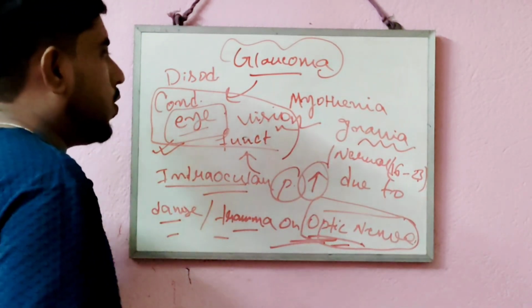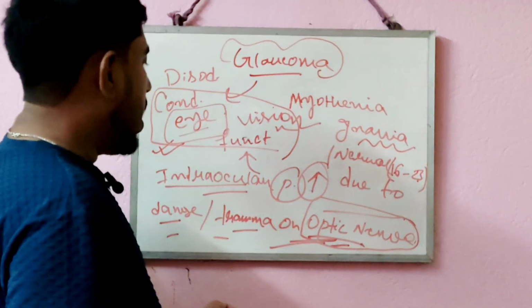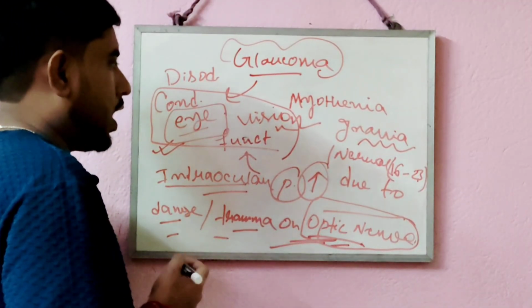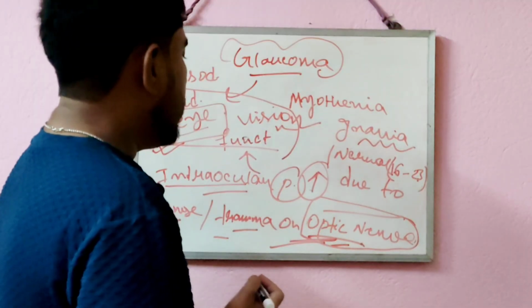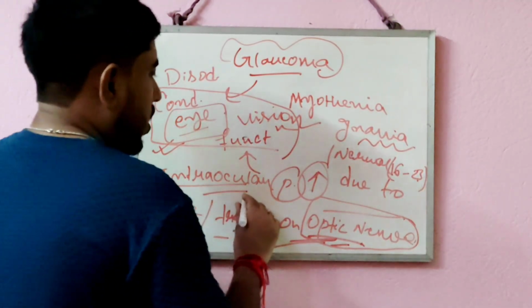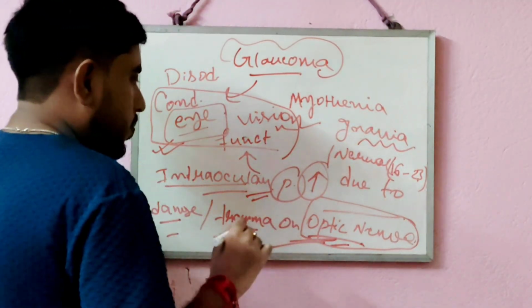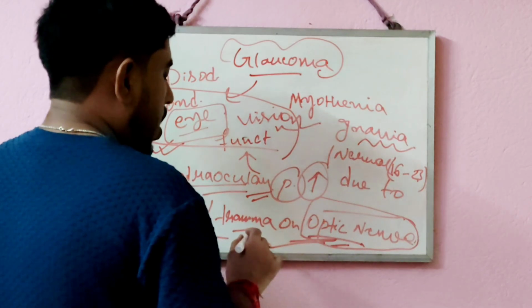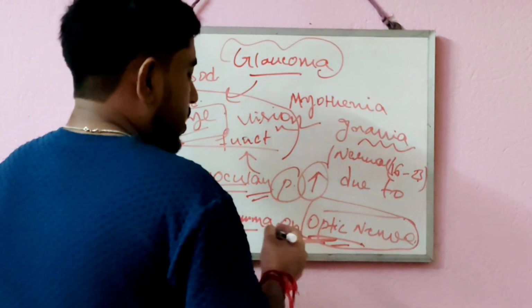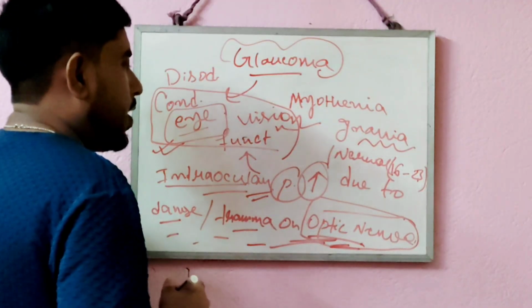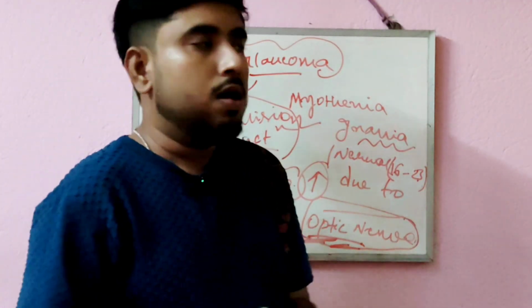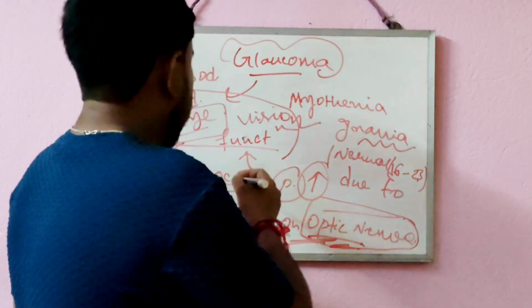So what is glaucoma? Glaucoma is a condition where the eye starts to show less work or less function due to the increasing intraocular pressure of the eye, because of damage, trauma or any other reason which damages the optic nerve, and the damage of the optic nerve directly affects the vision function of the eye.